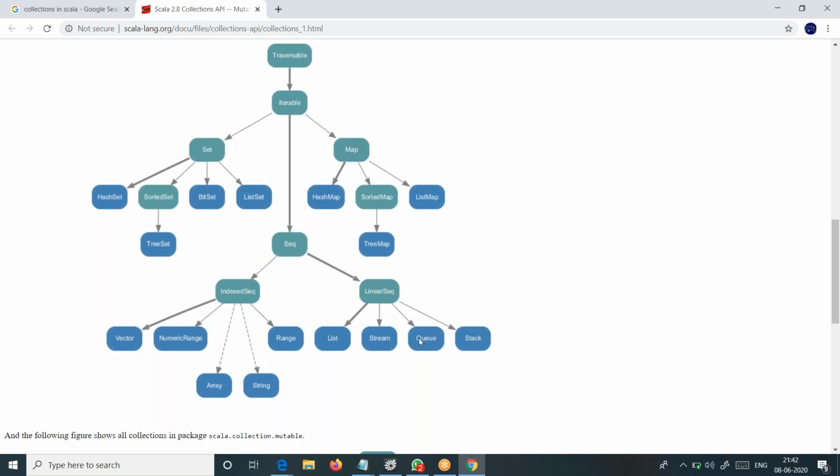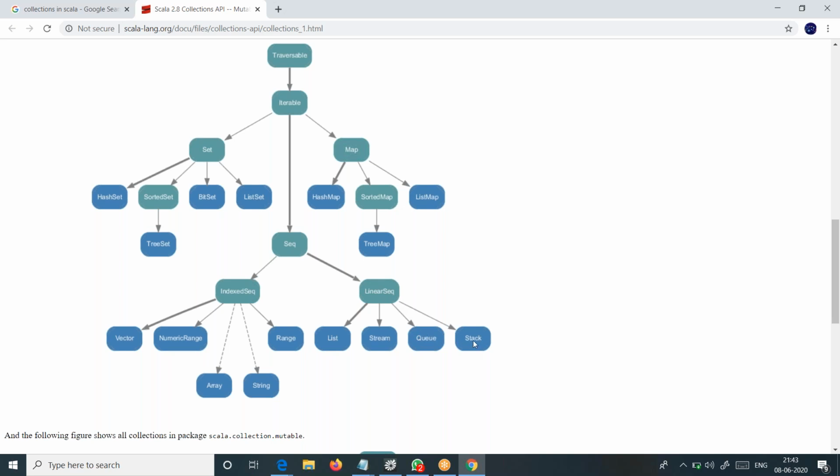Queue follows a principle, that is first in first out. Usually we have learned this in data structures in our BTech or postgraduation like MSc or MCA.